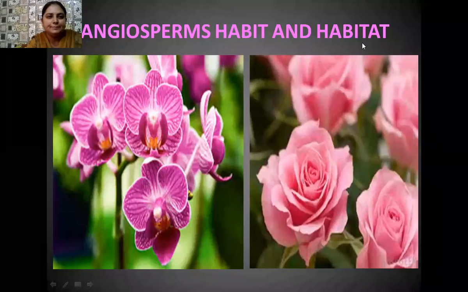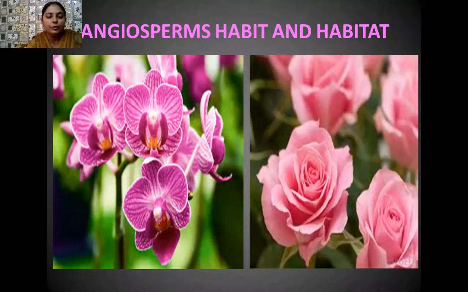Good morning, students. So today we are going to revise the life cycle of angiosperms. And students, all of you know very well that different plant species are dominant in different eras. So in the modern era, it is the age of angiosperms. That means whenever you look around in your surroundings, you meet numerous species of flowering plants.